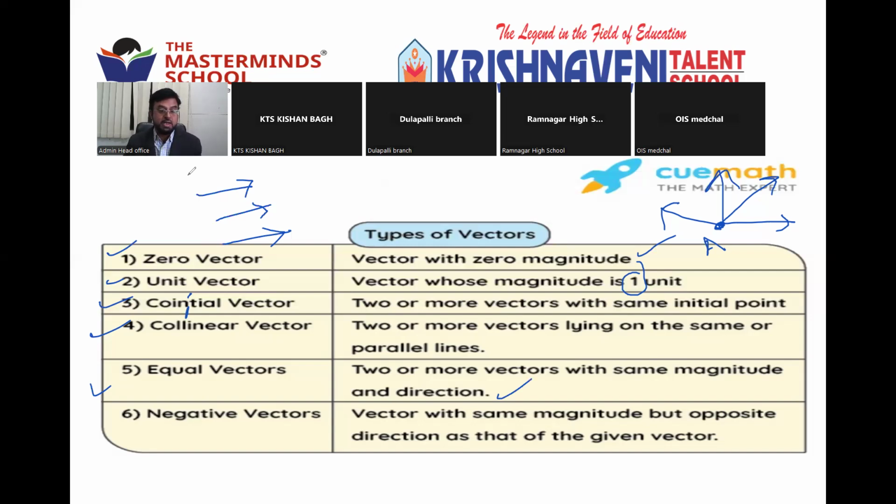And negative vectors. The name itself suggests the possibility when they come in the opposite direction. So vectors with the same magnitude but opposite direction are known as negative vectors. See how interesting. Many more are there.